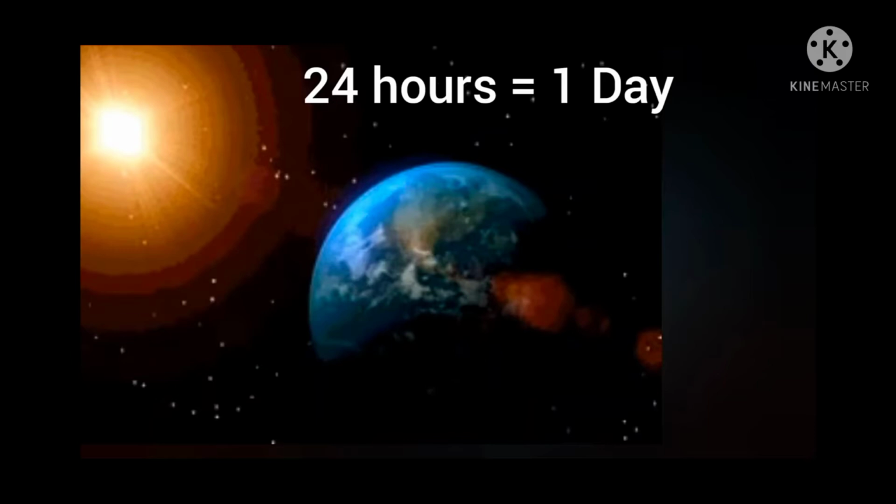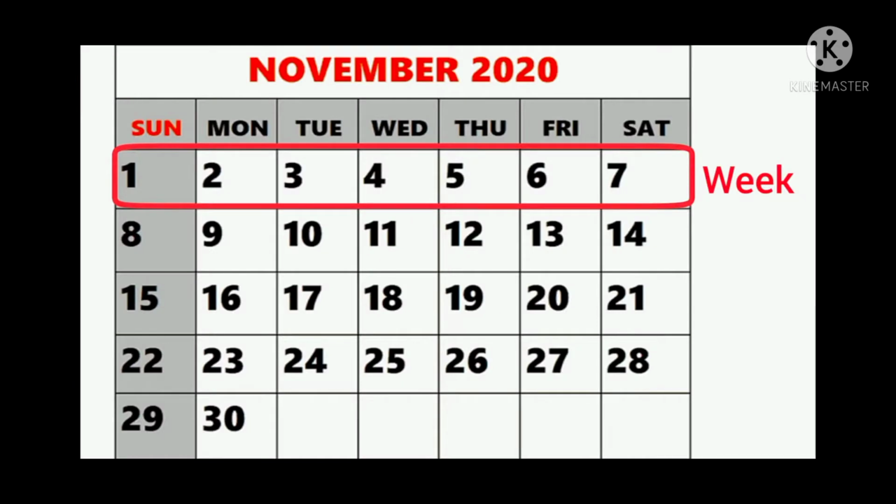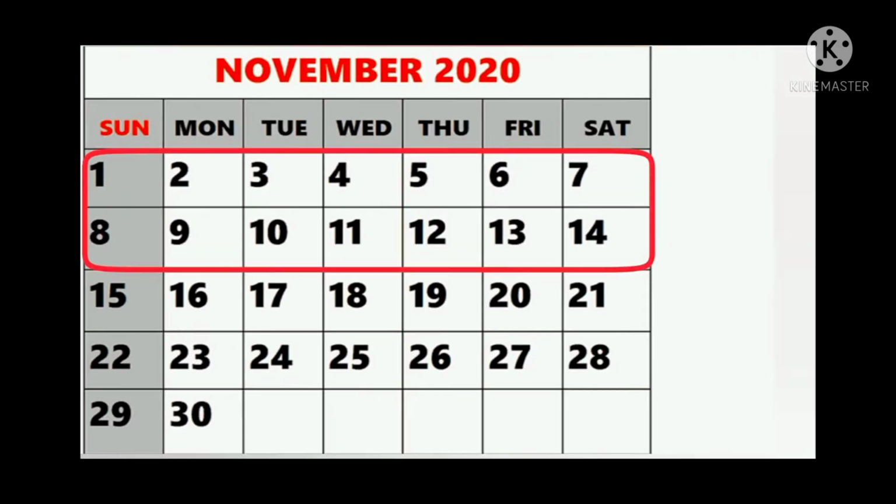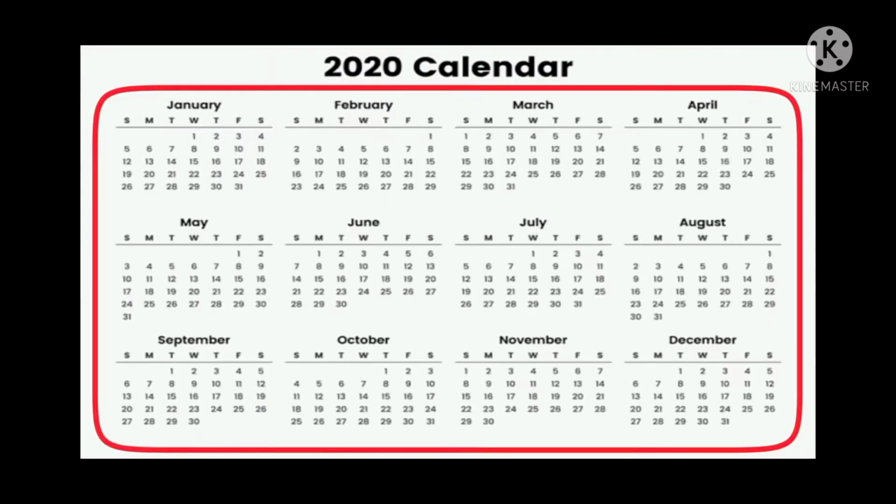The earth takes 24 hours to complete one rotation around its own axis. These 24 hours are approximately divided into 12 hours of daytime and 12 hours of night time. A period of daytime and the following night together make one day. So 7 days from Monday to Sunday make 1 week. 2 weeks make a fortnight. 4 weeks make a month. 12 months make a year.